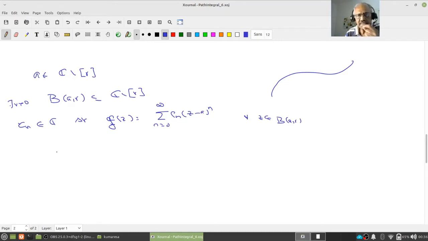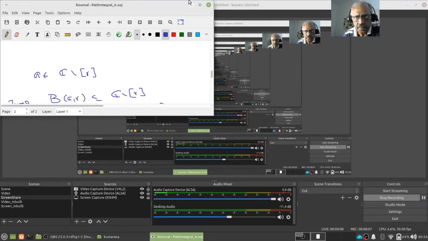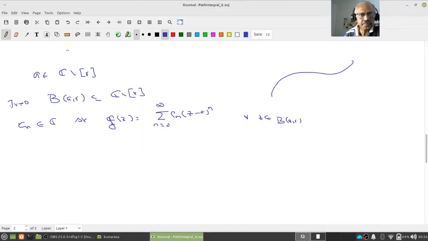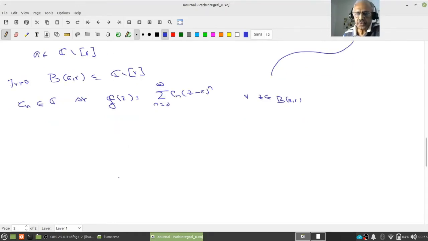Because it's analytic, meaning given any a in the domain, it must be a power series in powers of z minus a in a disk around a. Is that clear? Pause, review. This is what you have to show. Right? Okay, so how do I do that? Let us look at it.